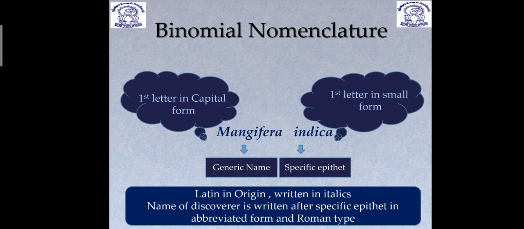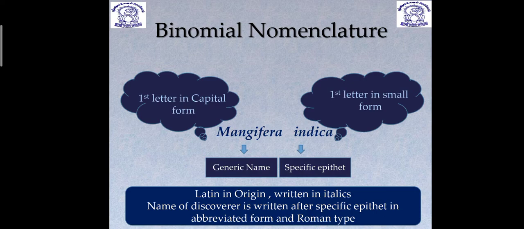So initially vernacular name or local name was there. Another type of name which evolved based on some rules and regulations was binomial nomenclature or scientific nomenclature. Now this binomial nomenclature was given by Carolus Linnaeus, and Linnaeus used this nomenclature system for the first time on a large scale and proposed scientific names of many plants and animals. Actually, Linnaeus is considered the founder of the binomial system.